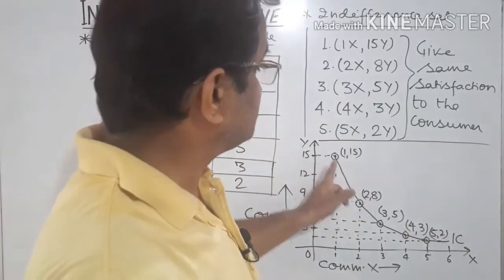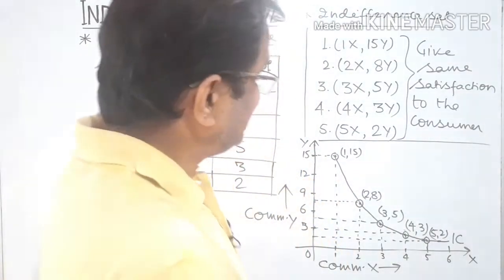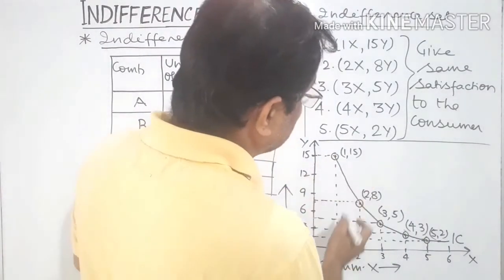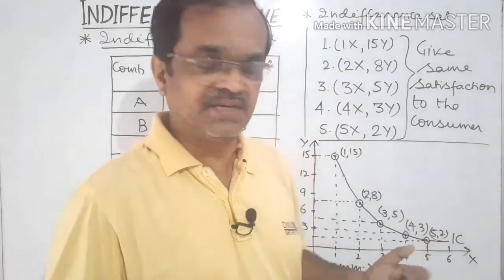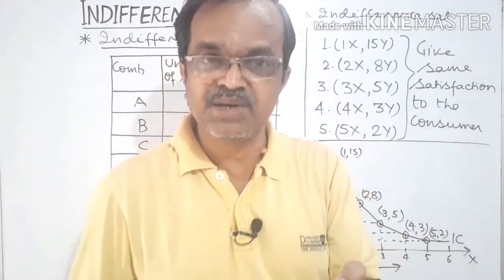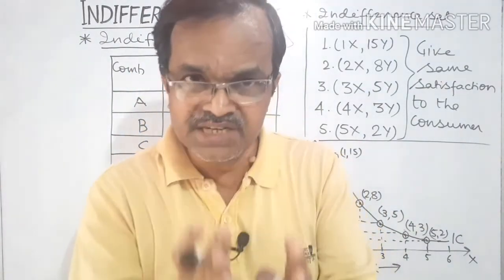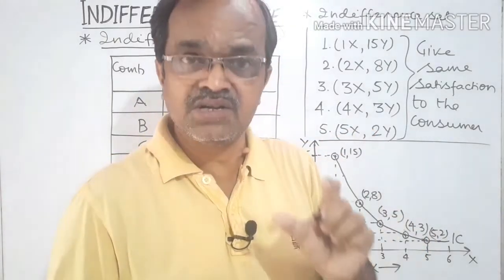Now, what is the observation from any indifference curve? Each and every point, even though it is a simple collection of several points together, represents a certain bundle, meaning a combination of the two commodities that the consumer is purchasing or consuming.